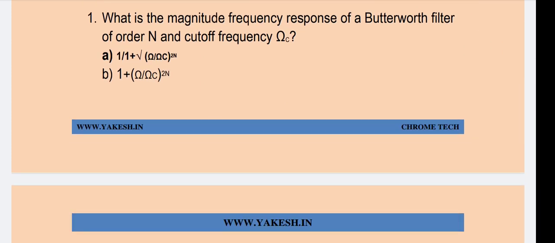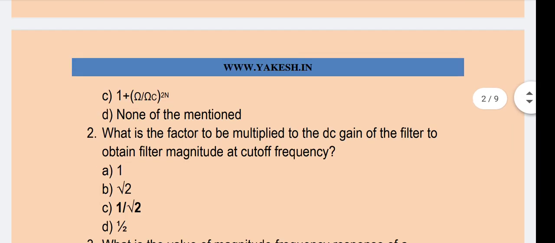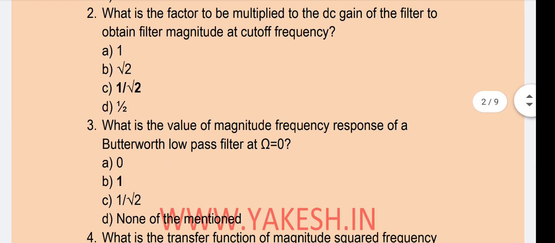MCQ. What is the magnitude frequency response of Butterworth filter of order n and cutoff frequency? Option A is the correct answer. What is the factor to be multiplied to the DC gain of the filter to obtain filter magnitude at cutoff frequency? Option C, 1 divided by root 2.